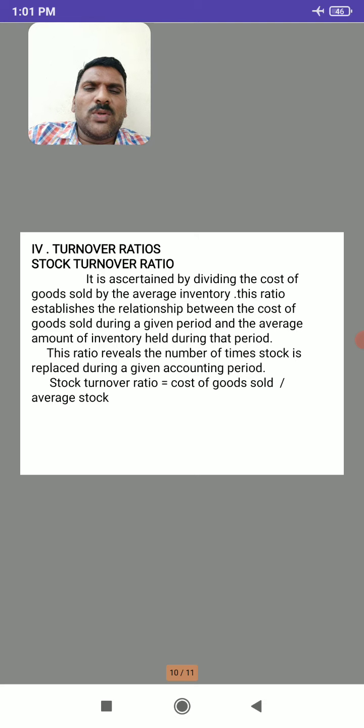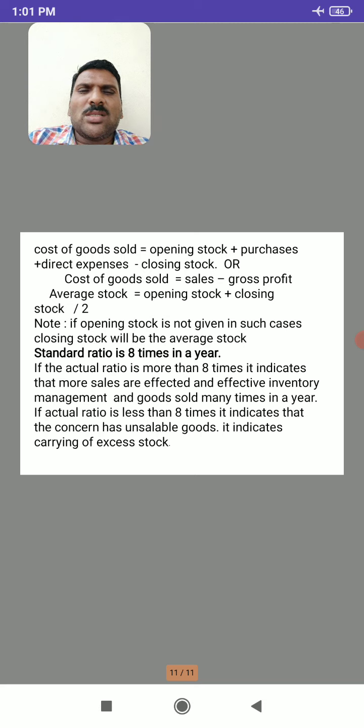Stock turnover ratio equals cost of goods sold divided by average stock. Cost of goods sold is calculated as opening stock plus purchases plus direct expenses minus closing stock. That is, from the sum total of opening stock of raw material, purchase of raw material and direct expenses, the closing stock is deducted. After deducting closing stock we get cost of goods sold. Cost of goods sold can also be calculated by another formula: total sales minus gross profit.